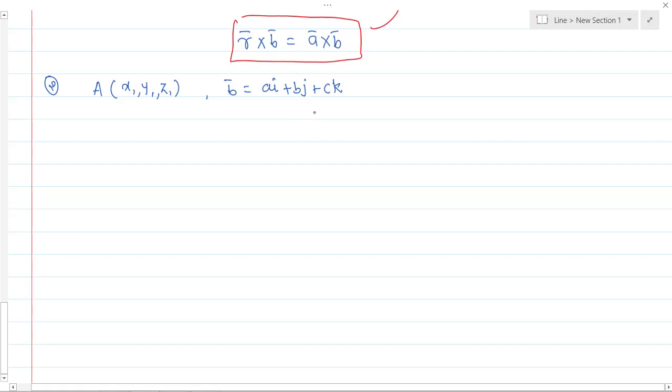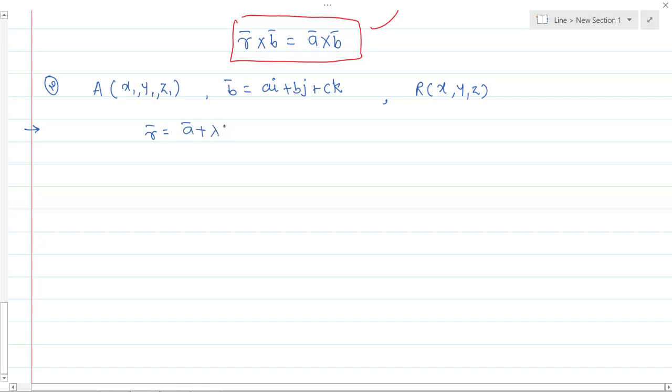Direction ratios we have studied in vectors. If a, b, c are the direction ratios of the b bar, then what can we say? ai plus bj plus ck is the position vector of point b bar. Now let's take any general random point on this line, x comma y comma z, and substitute in this parametric equation r bar equals a bar plus lambda b bar.